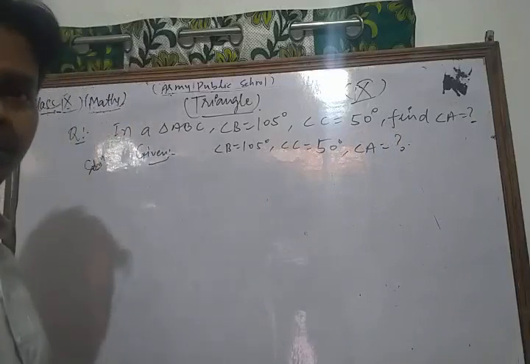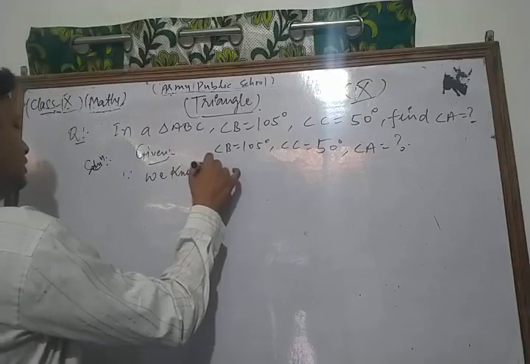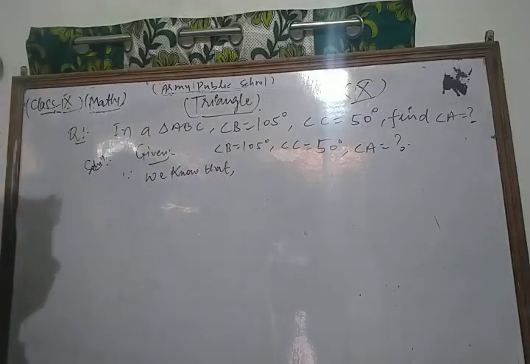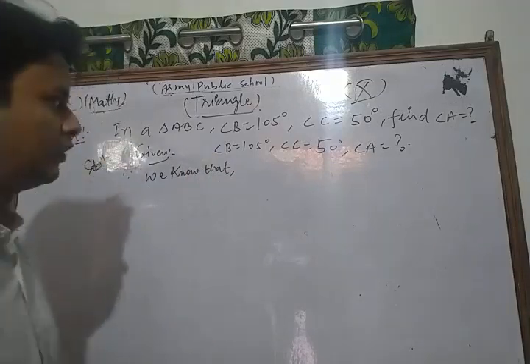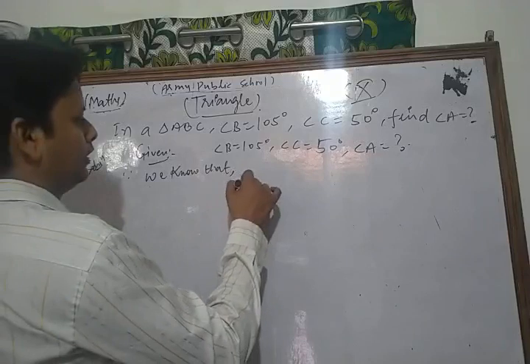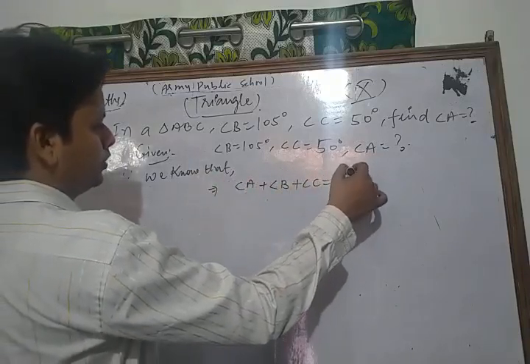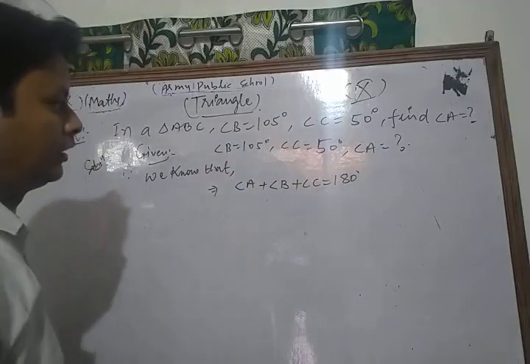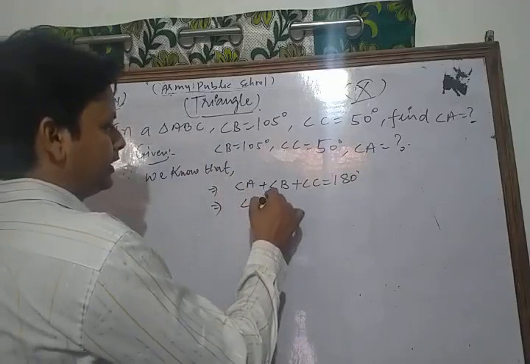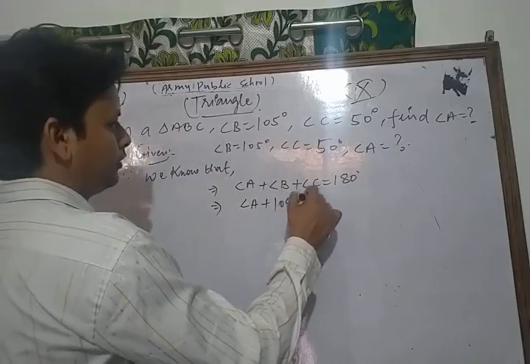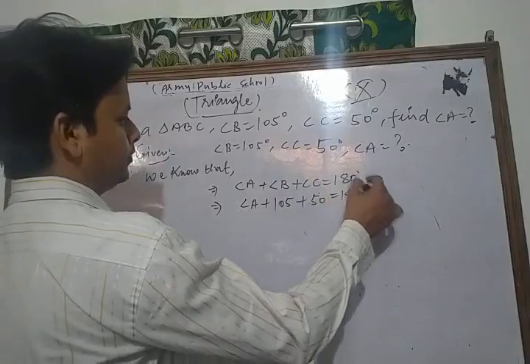angle A. Since we know that the sum of all angles of a triangle is 180 degrees, angle A plus angle B plus angle C is equal to 180 degrees. Now we apply the angle sum property. So angle A we find; angle B is 105, angle C is 50. You write as it is.